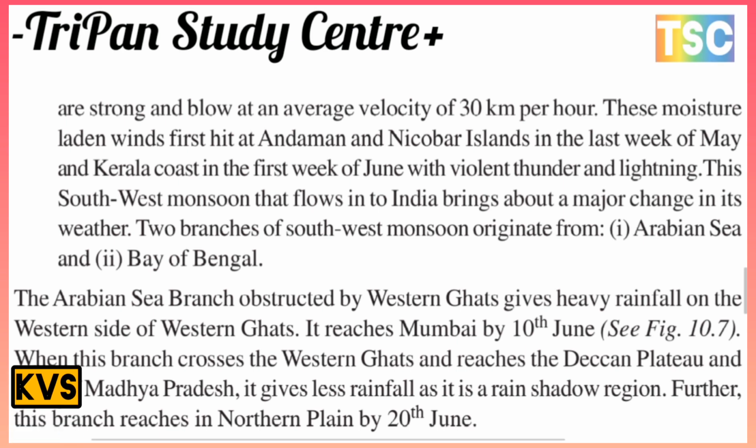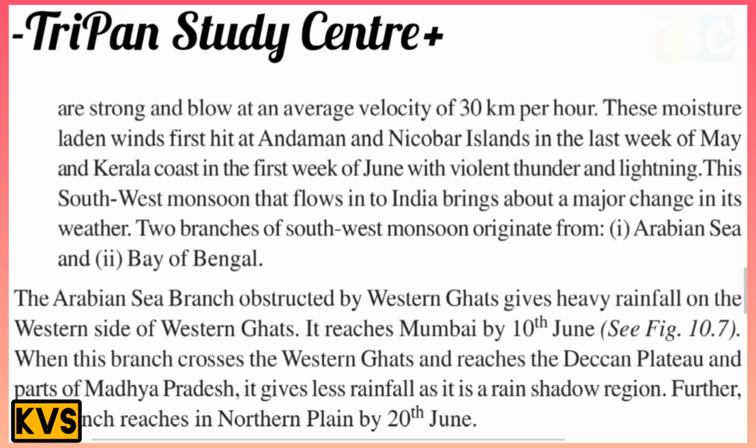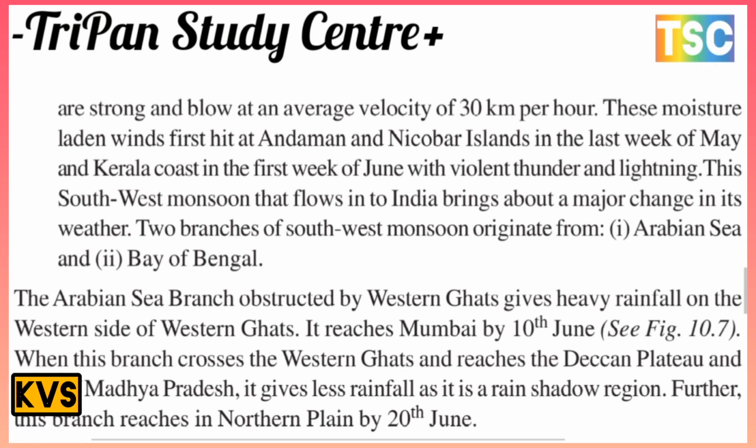With violent thunder and lightning, this southwest monsoon brings a major change in the weather of India. Two branches of the southwest monsoon originate from the Arabian Sea and the Bay of Bengal. The Arabian Sea branch is obstructed by the Western Ghats and gives heavy rainfall on the western side of the Western Ghats. It reaches Mumbai by 10 June, when this branch crosses the Western Ghats and reaches the Deccan Plateau and part of Madhya Pradesh. It gives less rainfall as it is a rain shadow region.